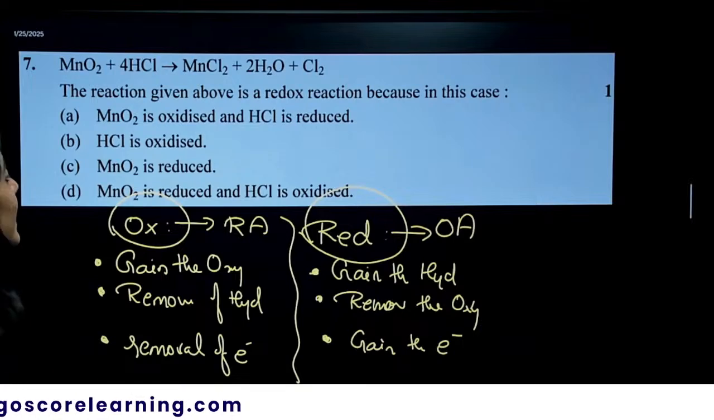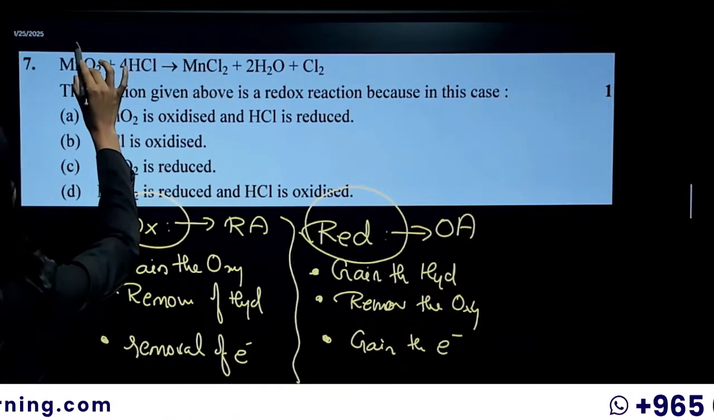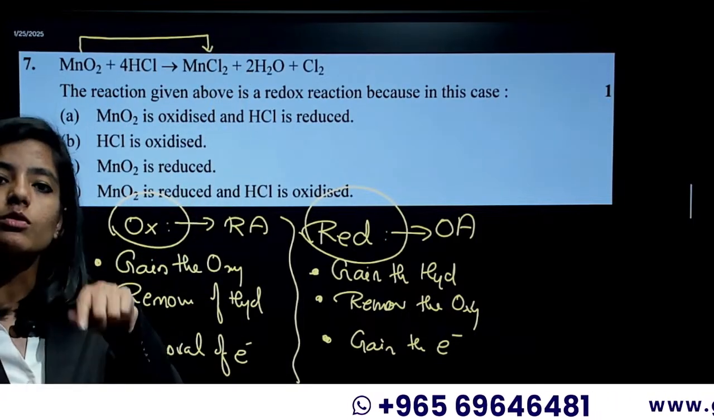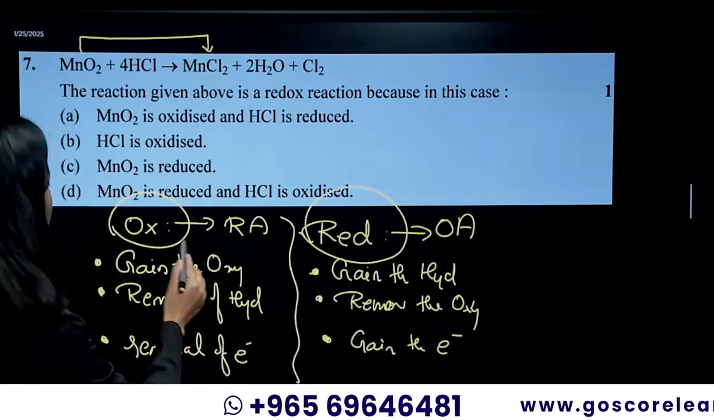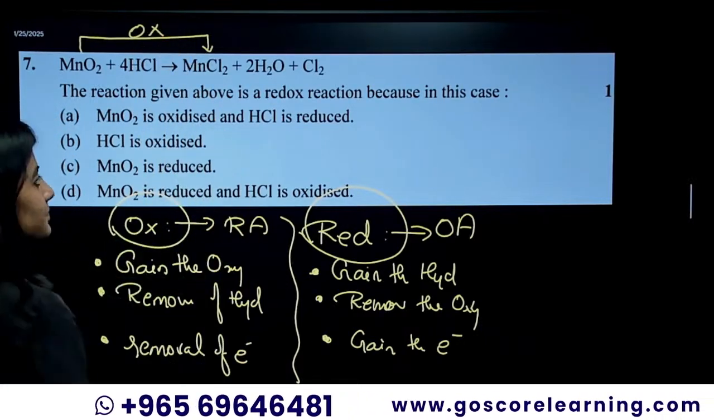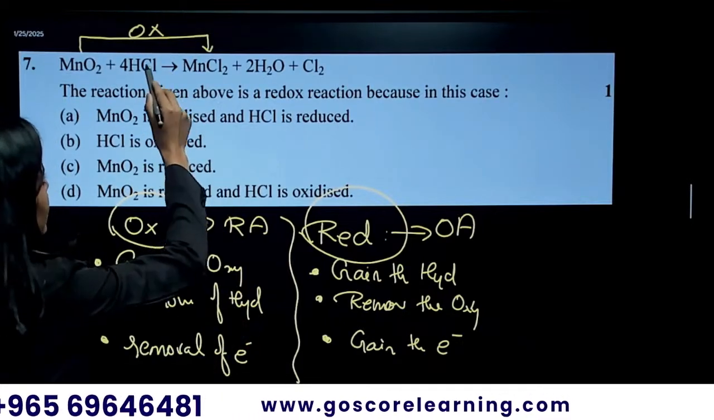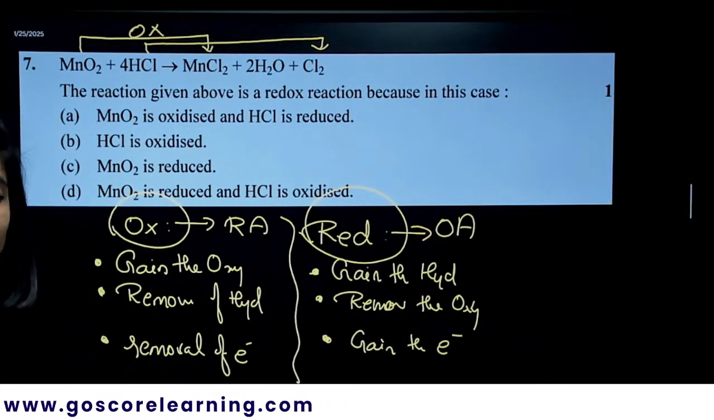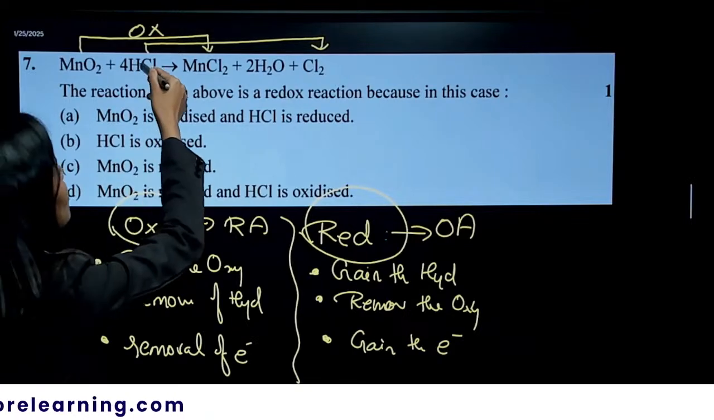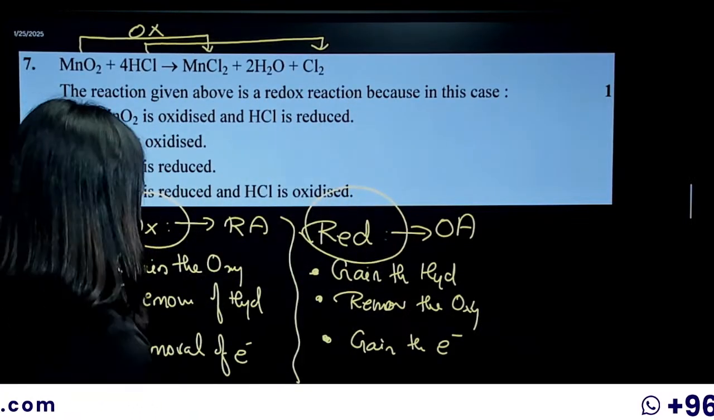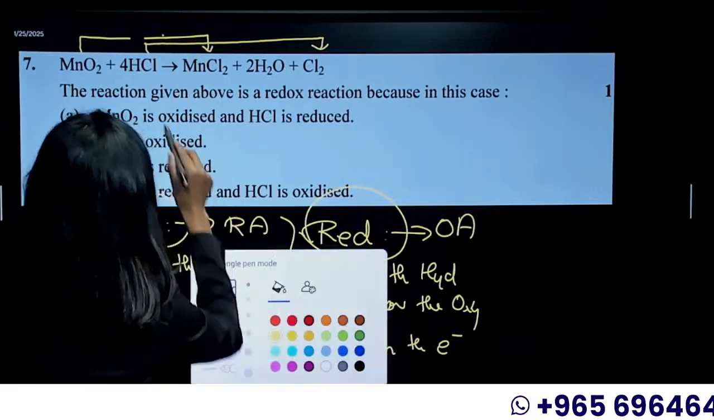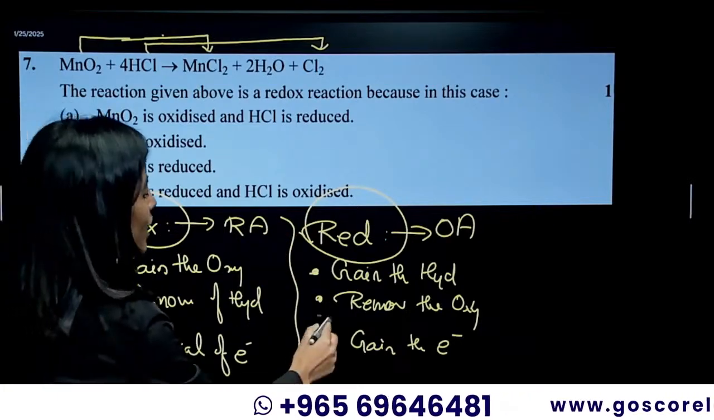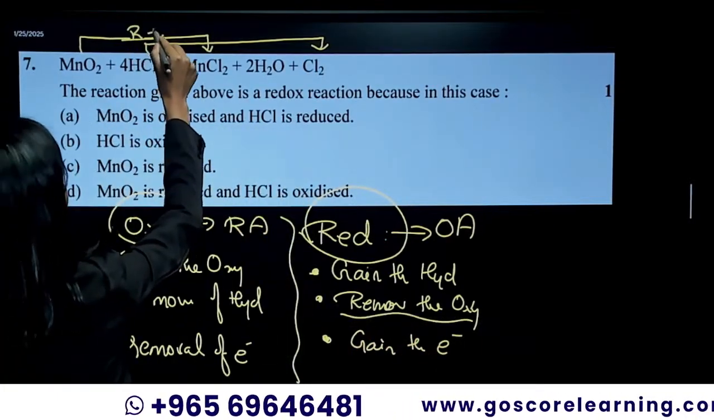Now coming to the example given here, MnO2 is turning into MnCl2, where the oxygen is removed. Removal of oxygen is what you call reduction. I'm sorry, I said the opposite earlier. Removal of oxygen is what you call reduction.